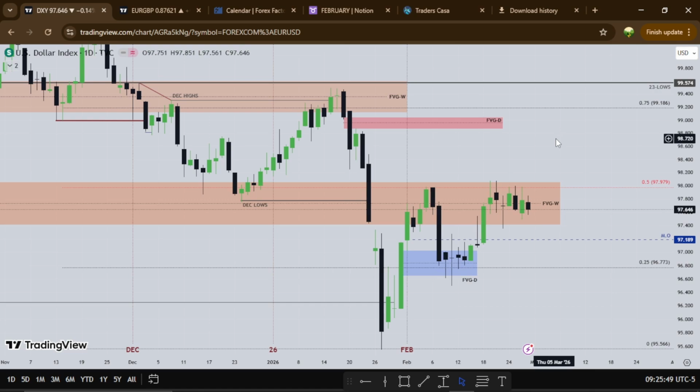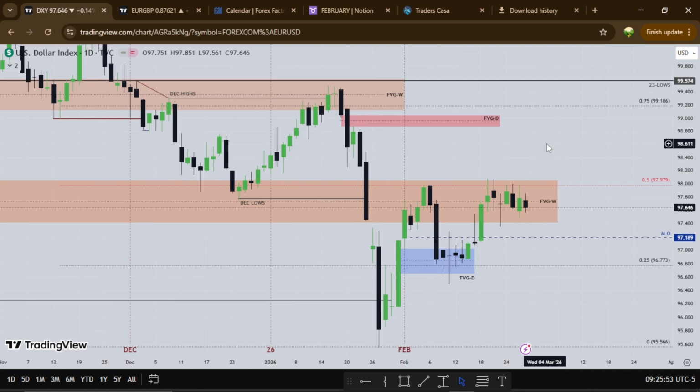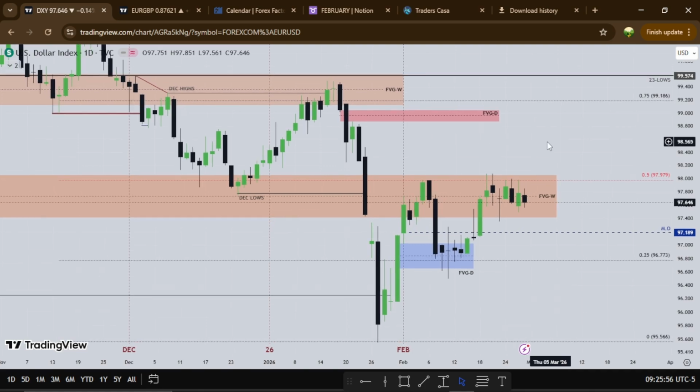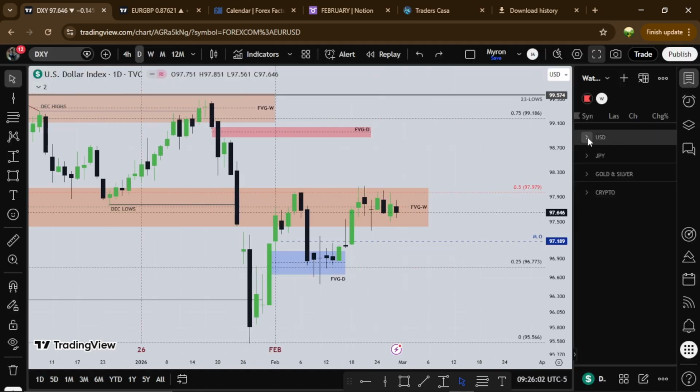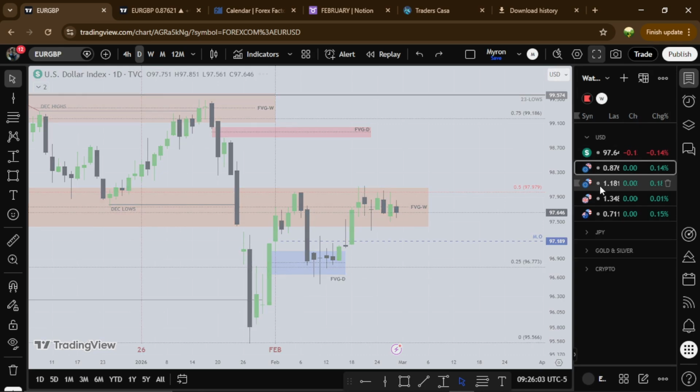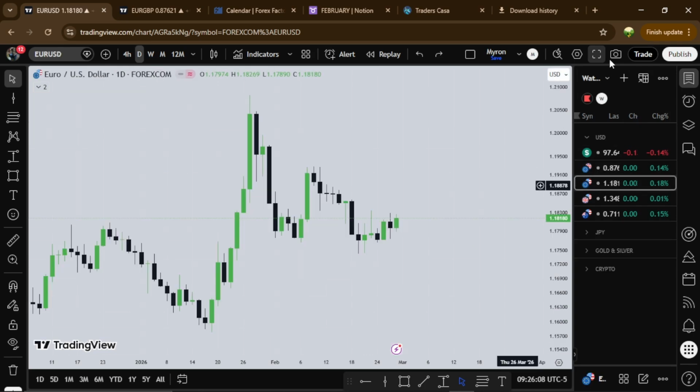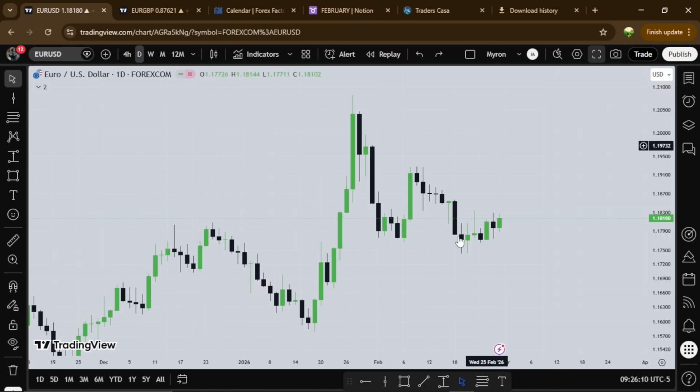So let's hop into another currency and see how the currency closed, right? So this is Euro USD, and this is what Euro USD did for the month of February. It's like a mirror opposite image of the dollar.